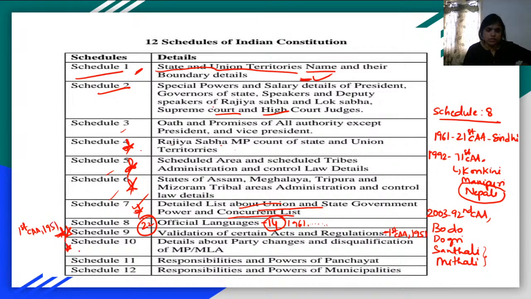Schedule 10, which is also very, very important, was not there in the Constitution initially. It was later adopted by the 52nd Constitutional Amendment Act 1985. In Schedule 10, it is about disqualifications. If a person wants to change a party, some people are present in one party and they will praise the other party.